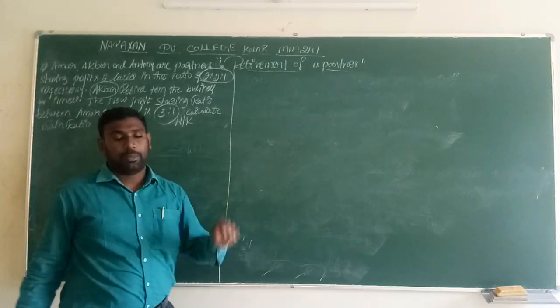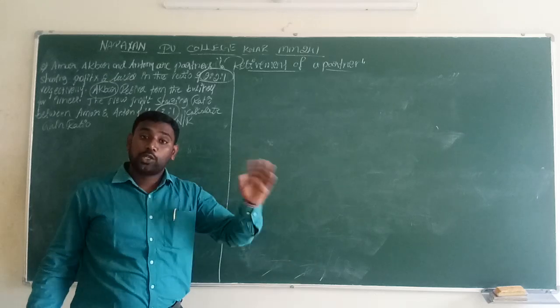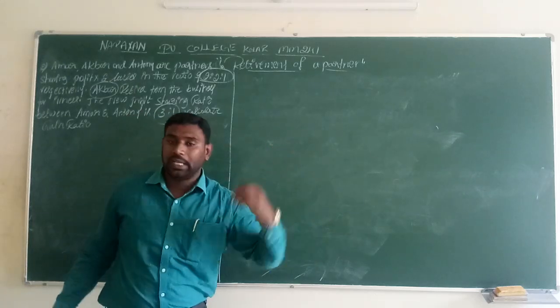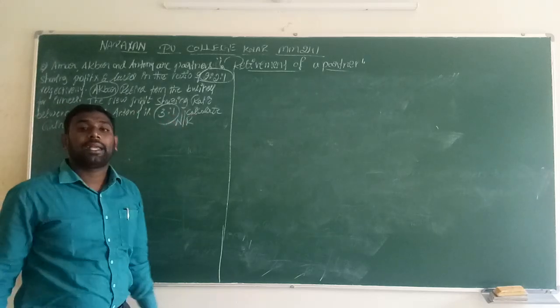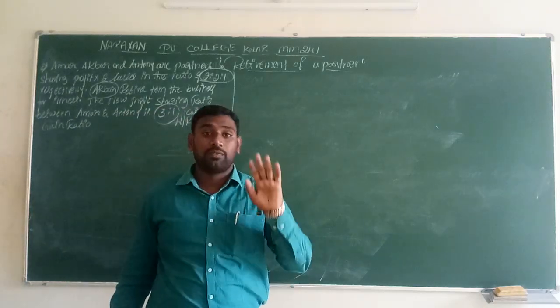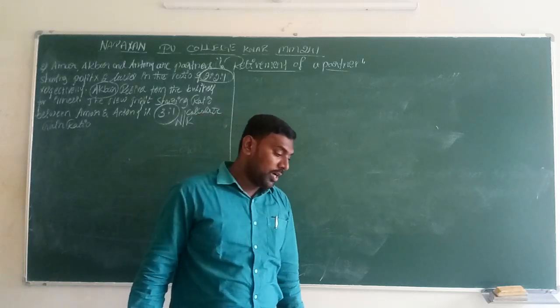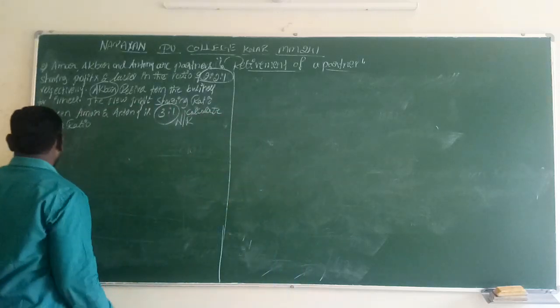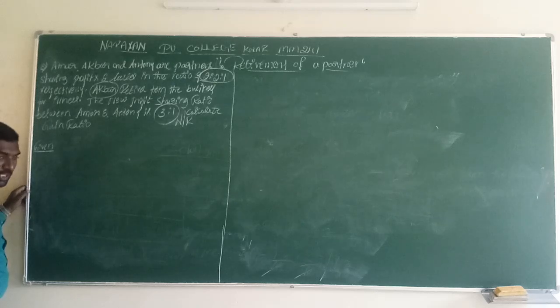After the retirement of a particular person, whatever profit and losses they earn should be distributed in the different ratio, 3:1. So we have to calculate the gain ratio. This is the information available in our question. With the help of it, we have to calculate the gain ratio directly. So let us come to the working note. What information is given, we have to mark separately as a note.